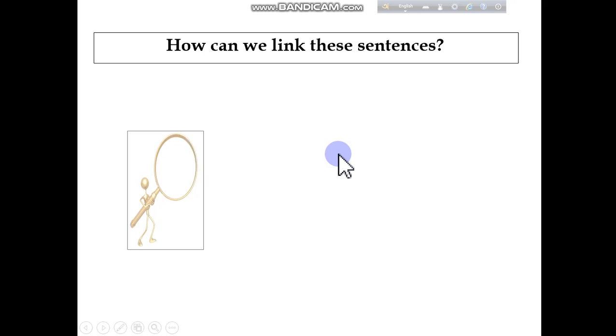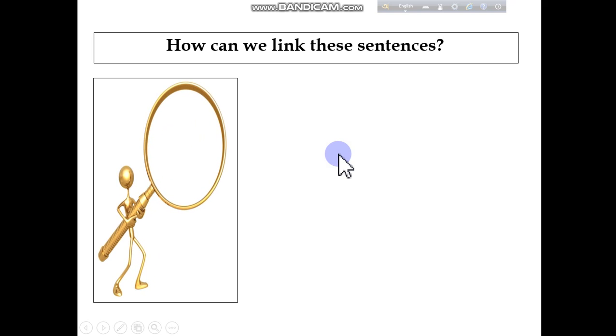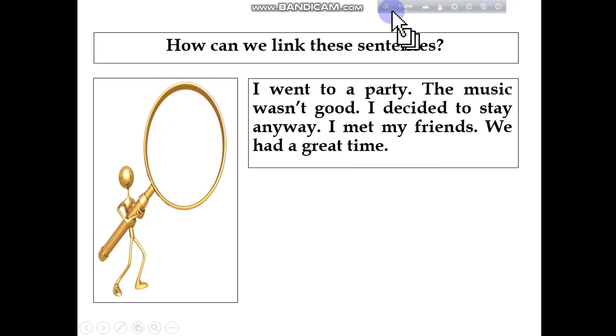Dear student, let's do some activity right now. How can we link these sentences? I can see there are 5 sentences here. You can make these sentences short or you can express the meaning more clearly using some connectors. Let's see. I went to a party, but the music wasn't good. That means you went to a party, but you didn't like the music.